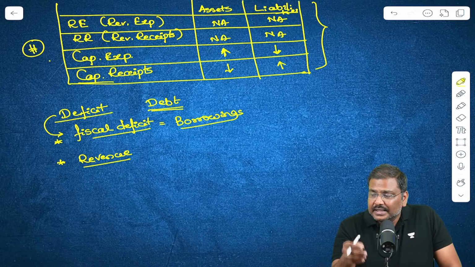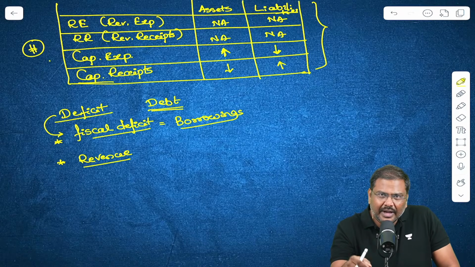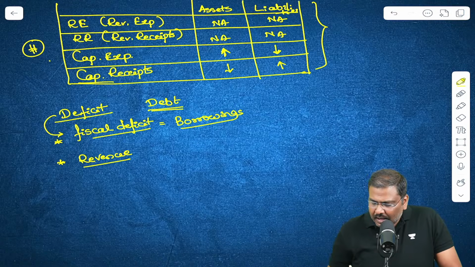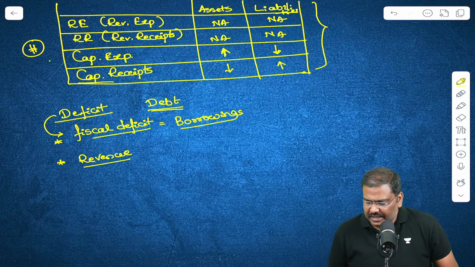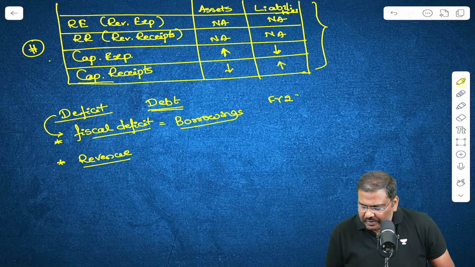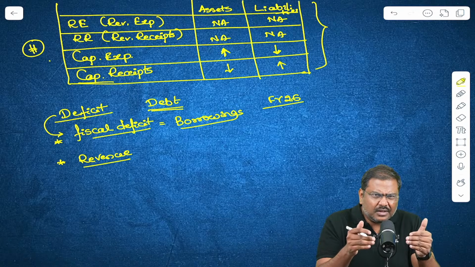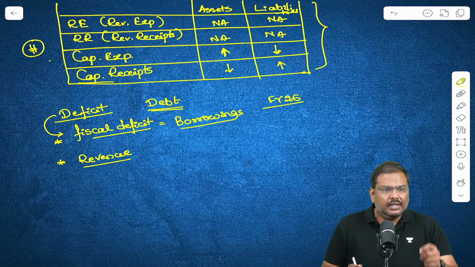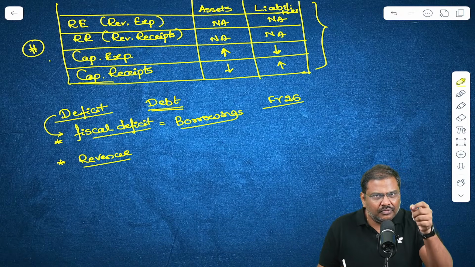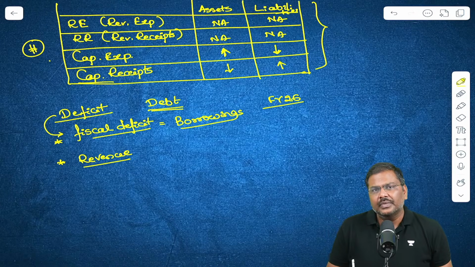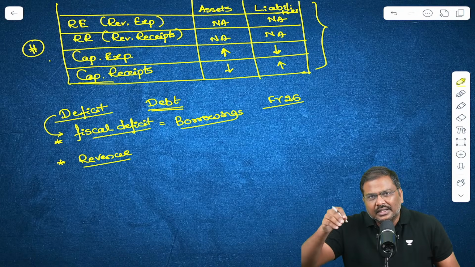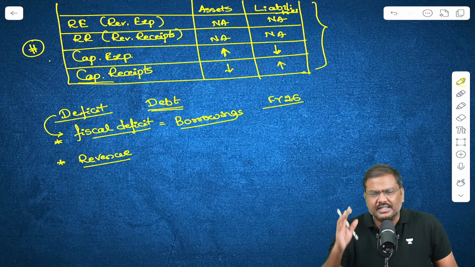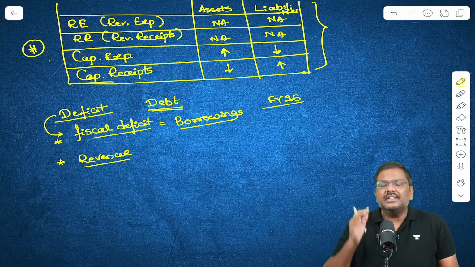The borrowings that are done by the government of India in that financial year. Let's say in the current financial year, that is the financial year 2026. We are currently in the financial year 2026, by the way. It has started from 1st April 2025 and it will go until 31st March of 2026. So we are in the financial year 26.